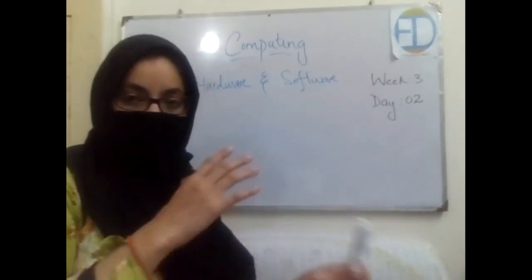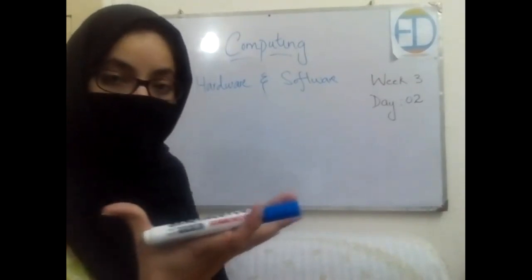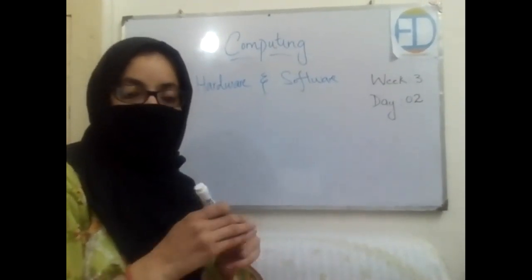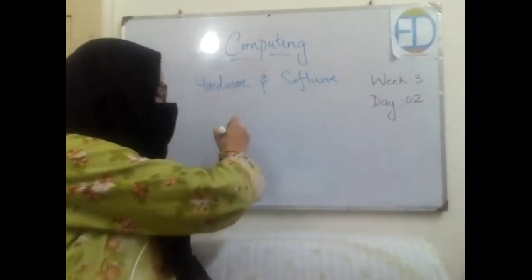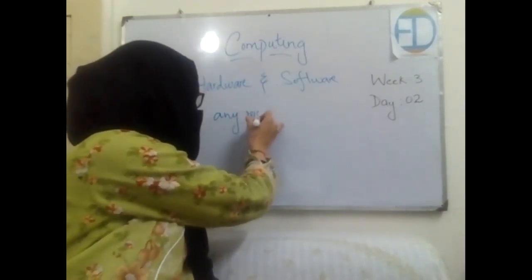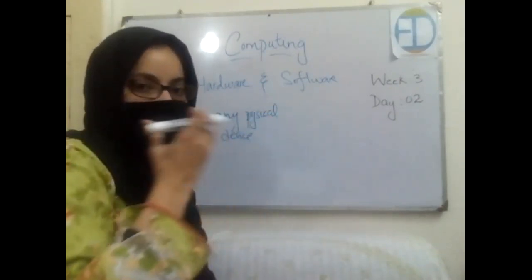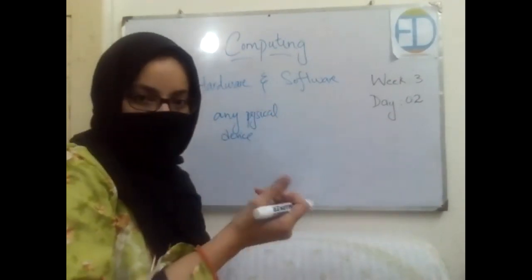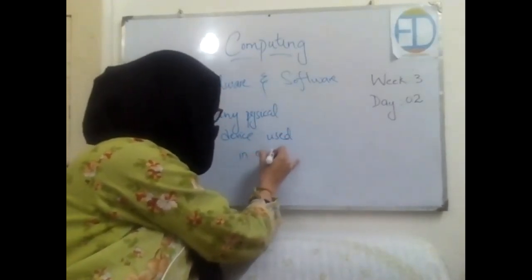Okay, now let's write the definition of hardware. I'm writing the definition of hardware in front of you, and all of you, open your notebooks, and you need to write this definition in your notebooks as well. Hurry up, open your notebooks, prepare the page. Hardware is any physical device, used in or with the computer. Physical device means that you can easily see it and you can touch it as well.